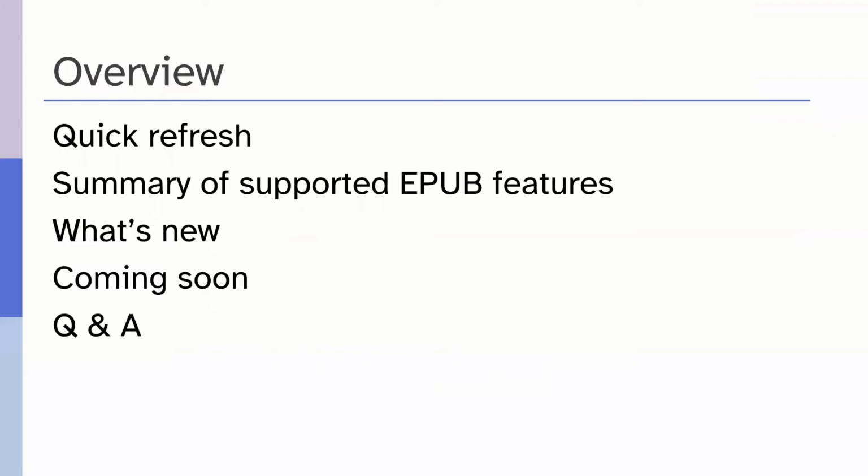Okay, so what are we going to cover in today's webinar? We'll do a quick refresh about the Word2EPUB tool and provide a summary of the supported EPUB features that you have with an EPUB generated by the tool. We'll spend most of the time updating you on what's new in the tool since it was released earlier in the year. And we'll also give you a bit of a flavor about what's coming soon.